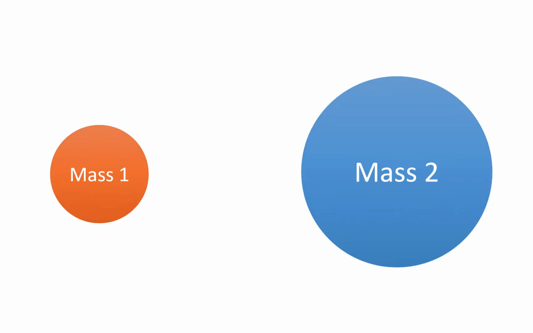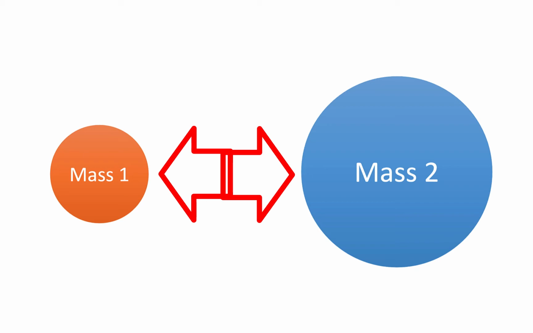These two objects each have mass. Mass 1 is much smaller than mass 2. However, the fact that these two have masses at all means that they will each experience a force of attraction to one another. Now it seems that mass 1 would be attracted by mass 2. However, mass 1 also attracts mass 2 with equal magnitude force, only in the other direction.